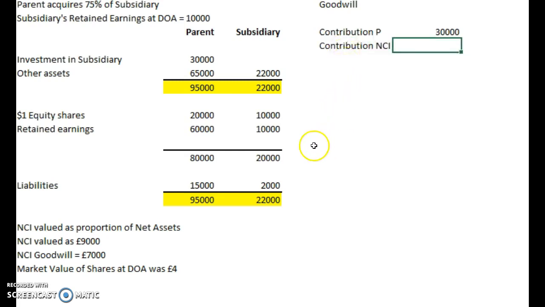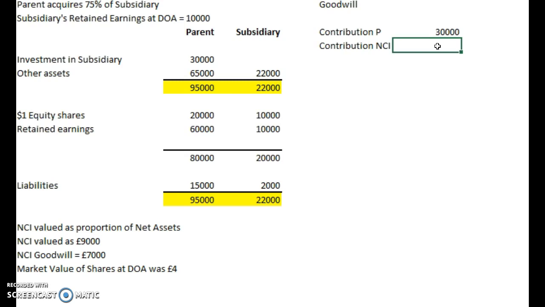Well, the net assets are 20,000, and the NCI we know has 25% of the ownership. So it's 25% of 20,000, which is of course 15,000. No, it's not. It's 5,000.